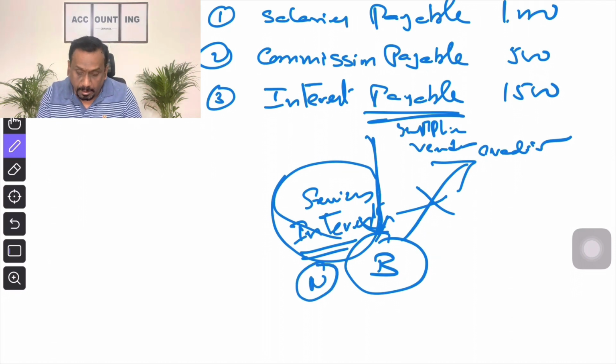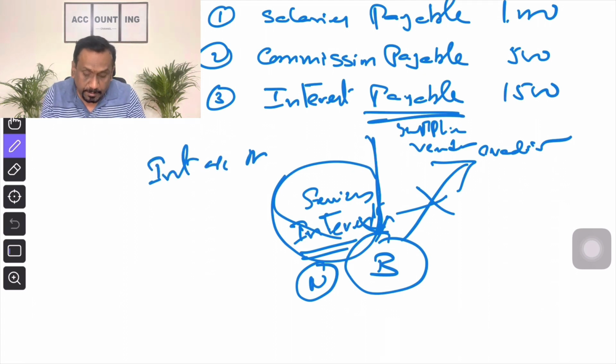So, services interest is the amount we are paying. So, comes under nominal account. What is the principle under nominal account? Debit all expenses and losses. So, this is an expenditure. So, interest account debit. As per nominal account, expenses have to be debited. Hence, I am debiting interest account.